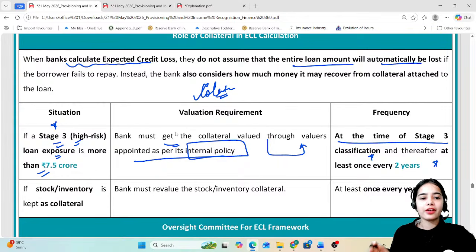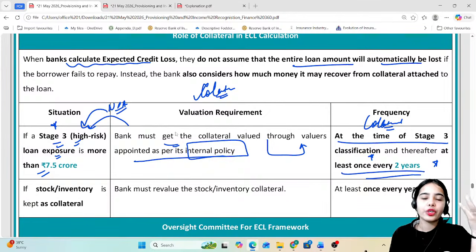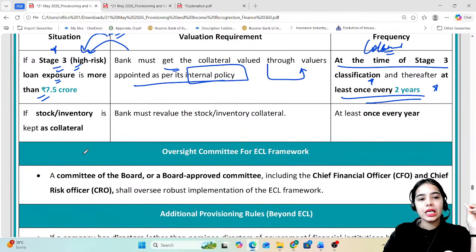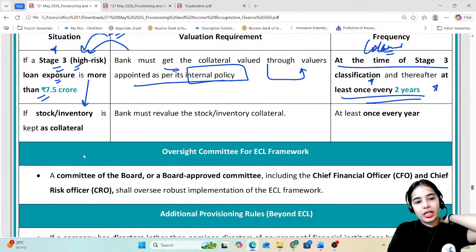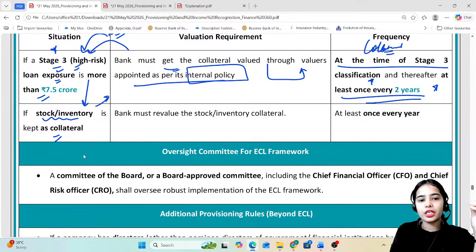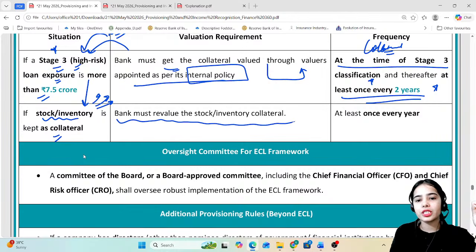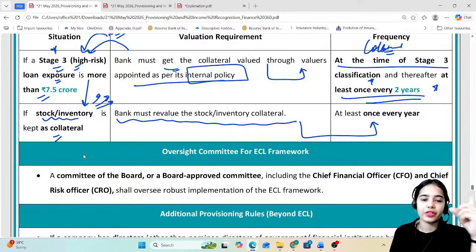So this is the idea, that if a stage 3 loan exposure is more than 7.5 crores, then as soon as the loan has reached the NPA category, the stage 3 category, the valuation of the collateral should happen, and after that once every 2 years. If a loan has become stage 3, that is very high risk, and there is stock or inventory kept as collateral, the machines, tools, equipment, the stock, the inventory, the bank must revalue the stock or inventory collateral at least once every year.